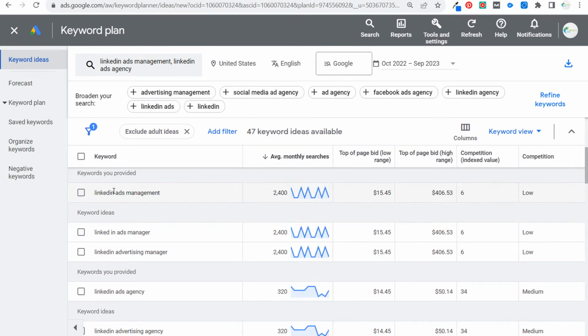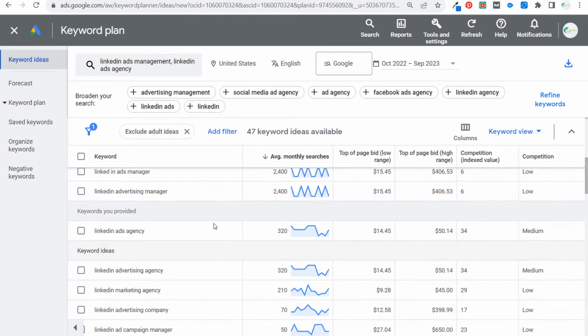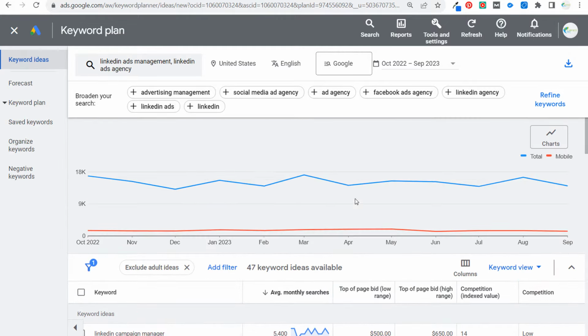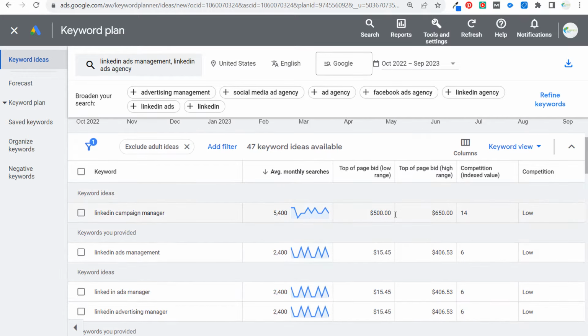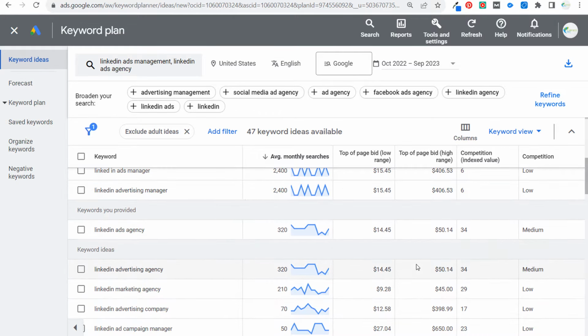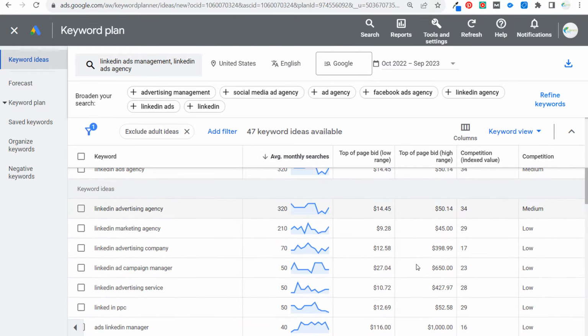search volume: LinkedIn ads management, ads manager, advertising manager, ads agency, advertising agency, marketing agency. For all of these keywords, there's not a ton of search volume here. You're looking at around 15,000 monthly searches, and if we keep scrolling down, very, very high bids. So if you are targeting these keywords, you need to understand that it is going to be expensive when I'm driving clicks to my website for these keywords.